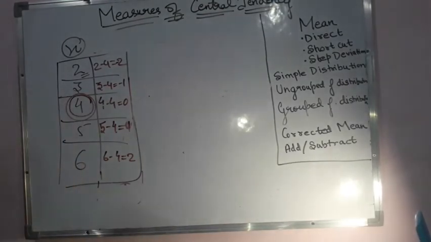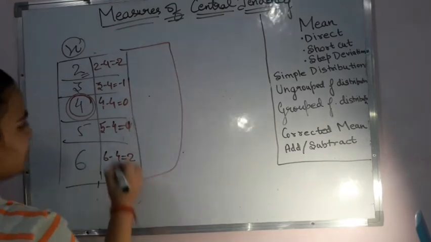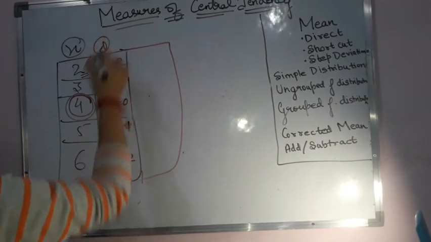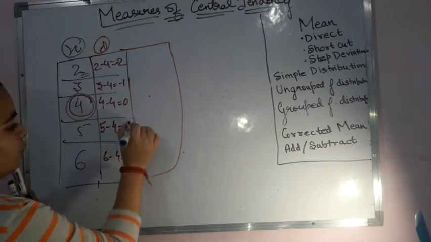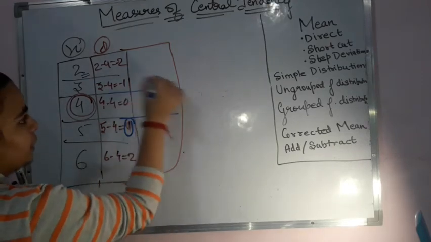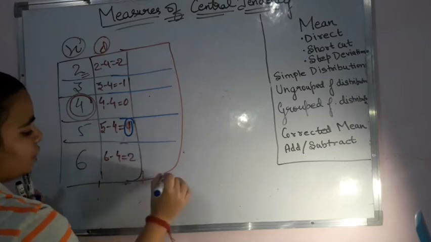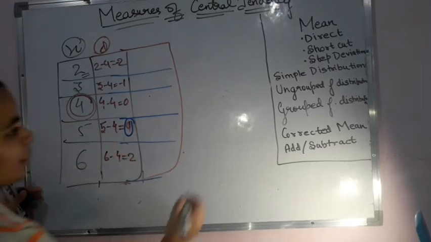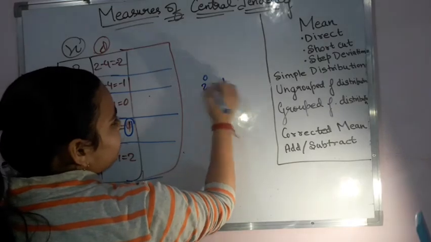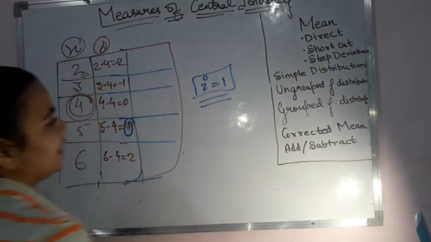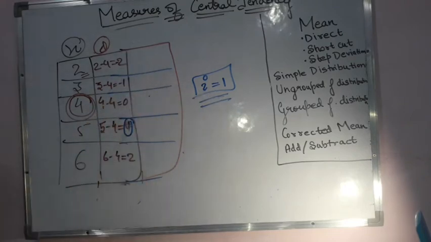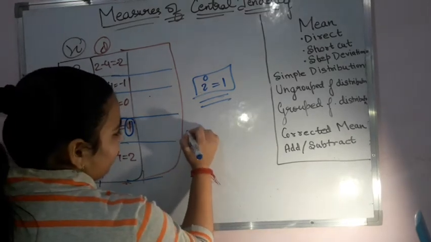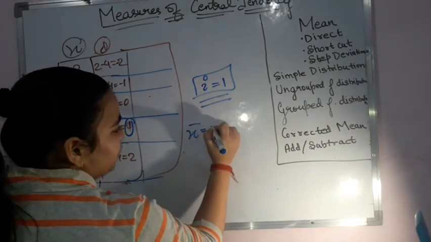So we have got the deviations, right? Now after deviations I can see this is the value for d. Now after the deviation part I can see that I have 1 over here which can divide all these terms. So this 1 now becomes my i. So i is equal to 1. We represent it with the help of i, which is the number which is dividing all these deviations. Therefore I call it i, and the formula for my step deviation method is x bar is equal to